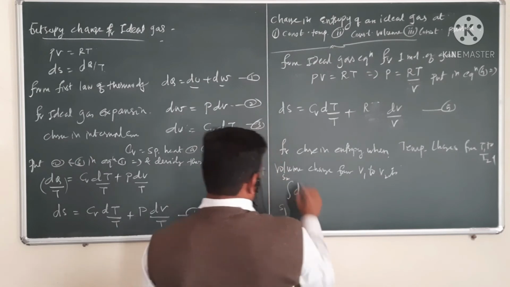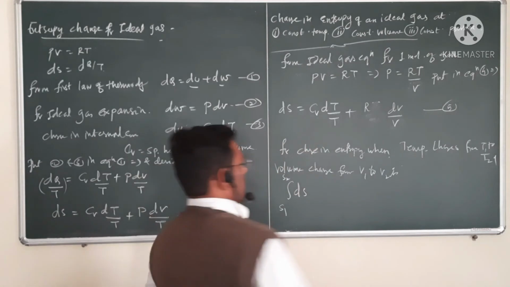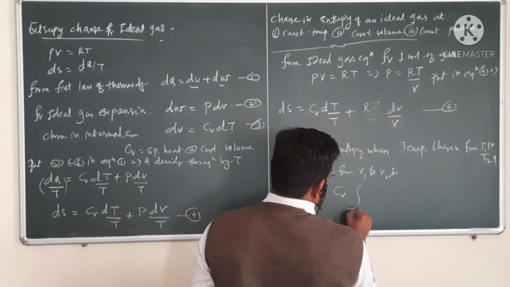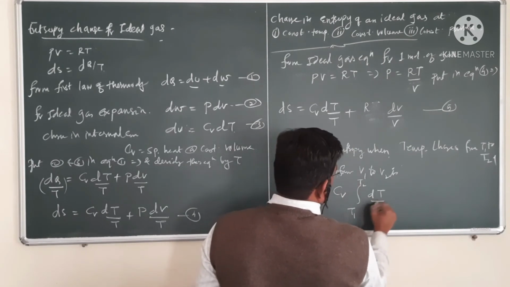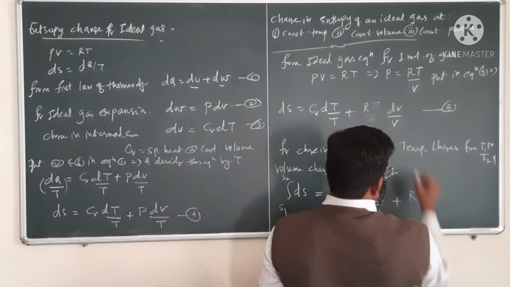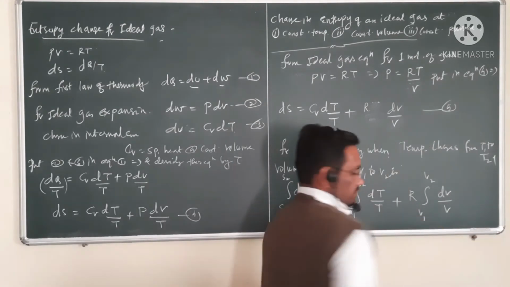When entropy changes from S1 to S2, we have to integrate this equation. This is equal to Cv, which is constant, integration over temperature T1 to T2 of dT divided by T, plus R, integration with volume changing from V1 to V2 of dV upon V.